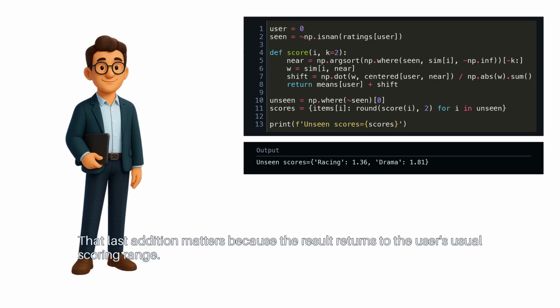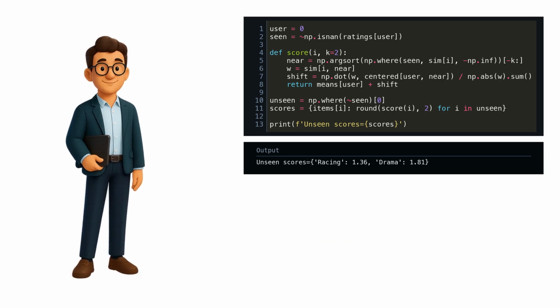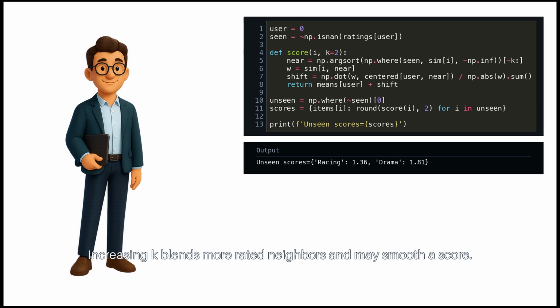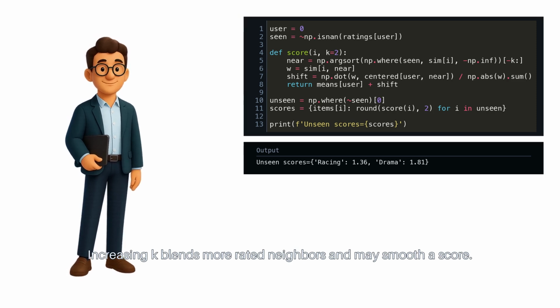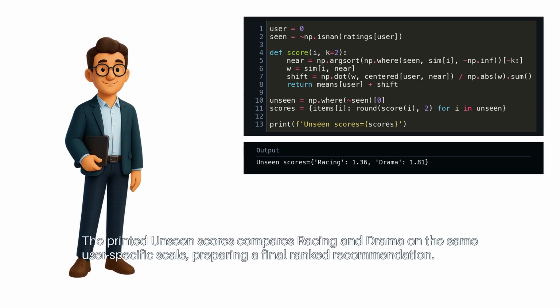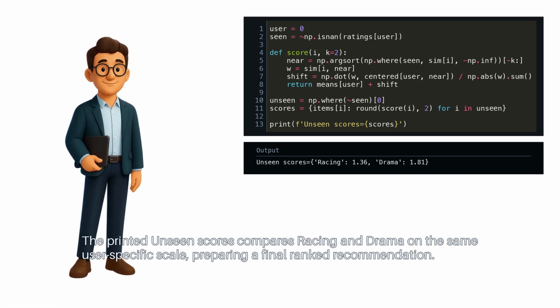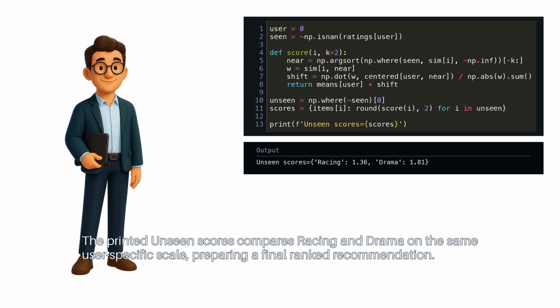That last addition matters, because the result returns to the user's usual scoring range. Increasing k blends more rated neighbors and may smooth a score. Decreasing it concentrates on the closest evidence. The printed unseen scores compares racing and drama on the same user-specific scale, preparing a final ranked recommendation.